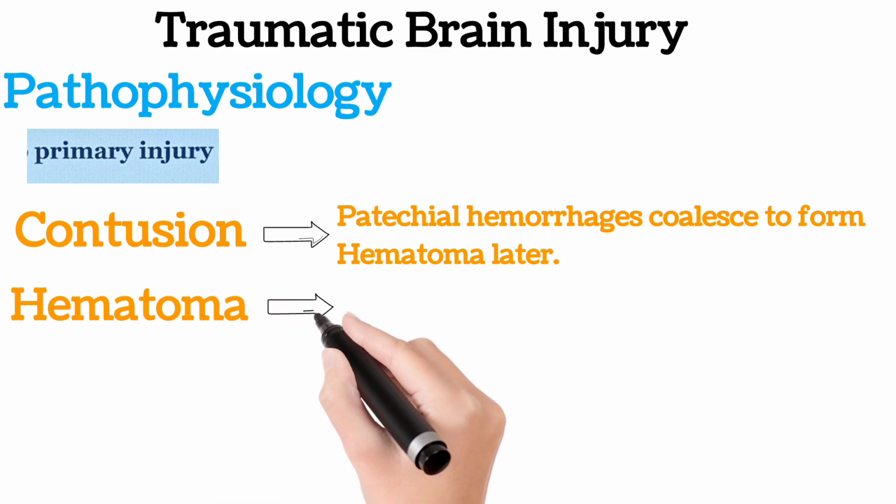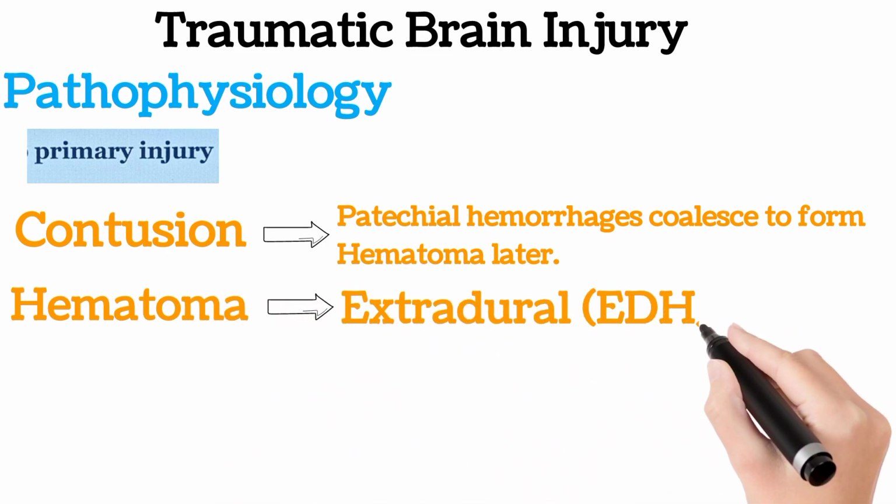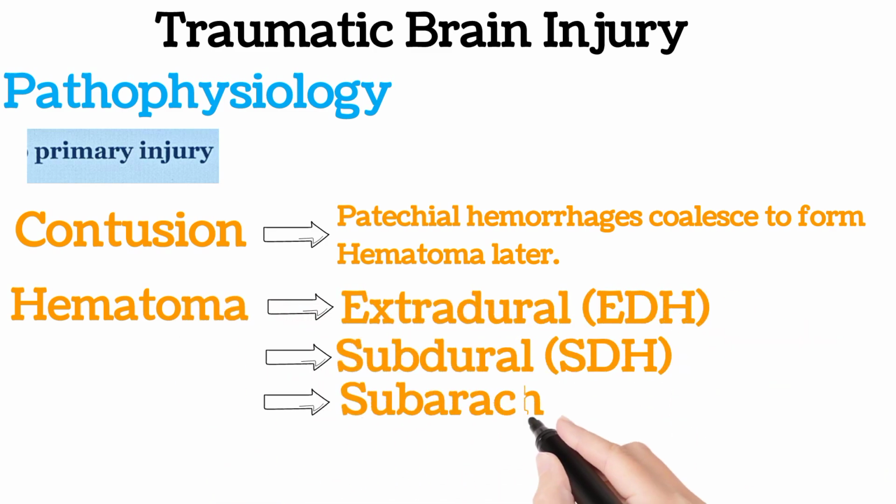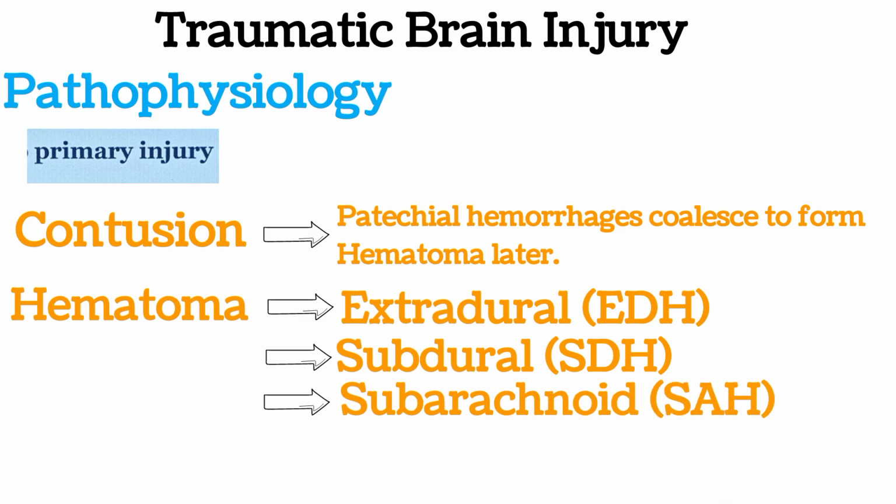Hematomas can be of three types: extradural hematoma, subdural hematoma, and subarachnoid hemorrhage. Extradural hematoma is caused by middle meningeal artery. Subdural hematoma is caused by disturbance in bridging veins in subdural space. Subarachnoid hemorrhage occurs when there is damage to vessels in posterior fossa stalk.